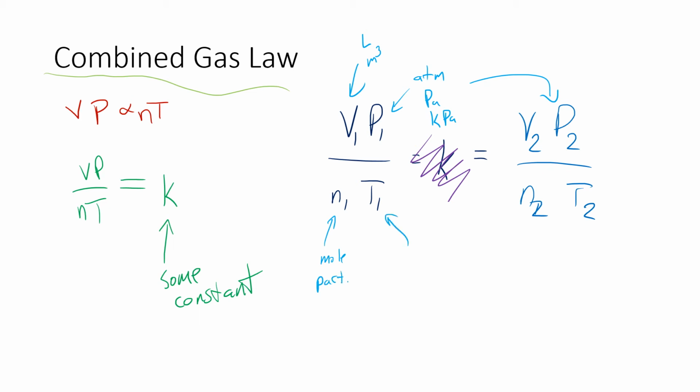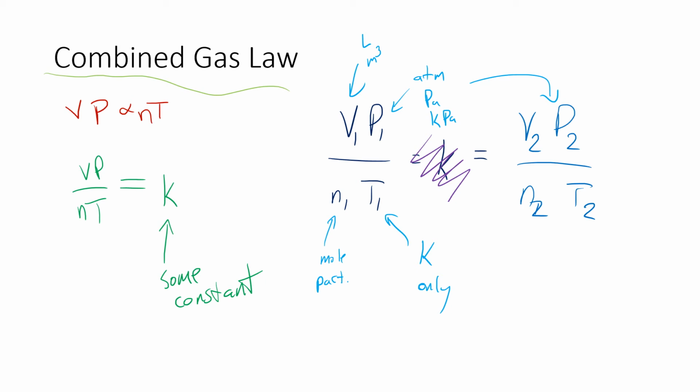Now, temperature is an exception. Temperature must be in Kelvin only, because you're using an absolute temperature here. So you can't use Celsius temperatures. I'll give you a really easy example if you don't know why, because what if it's at 0 degrees Celsius? Well, you've just gone and blown up math by putting a 0 in a denominator. So that's why you have to use Kelvin. Now that doesn't happen in Kelvin because you can't have 0 Kelvin, which is coming up later in the week. Don't worry. So that's your combined gas law.